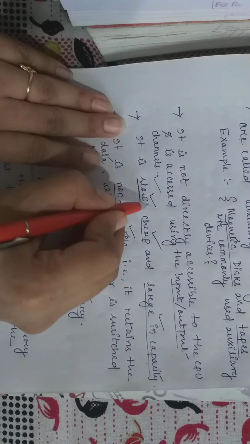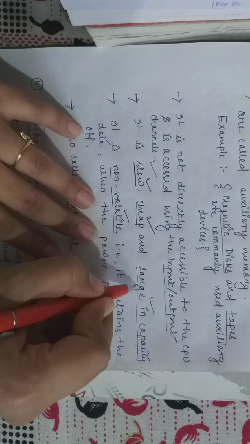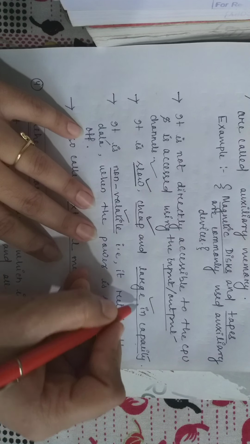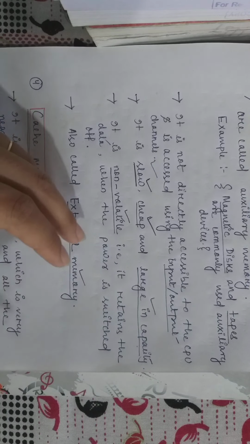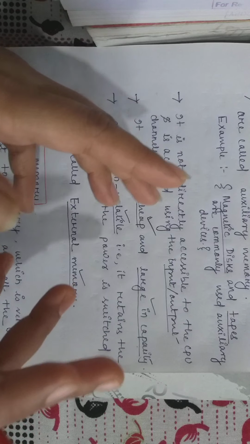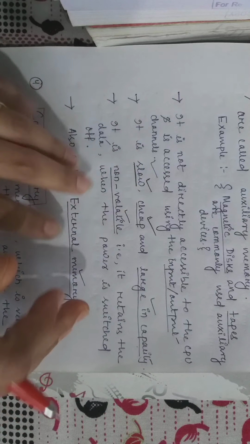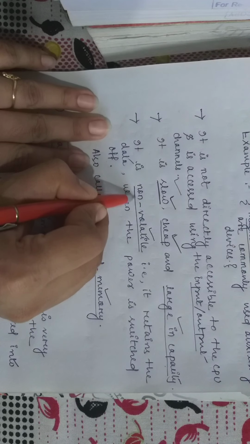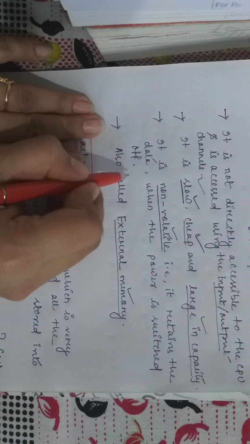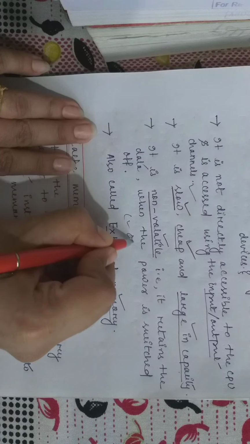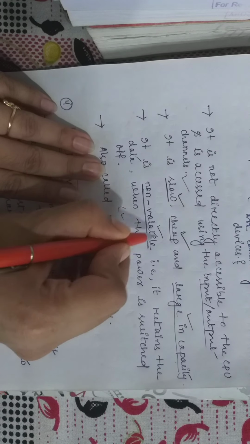And we can say that it is slow in nature, but it is cheap and large in capacity. Large in capacity means the storage capacity is very large, so when we need some extra memory, the term secondary memory comes to our mind. It is non-volatile in nature, that is, it retains the data when the power is switched off. That means even after the power is switched off, our data remains, because it is non-volatile, unlike RAM.